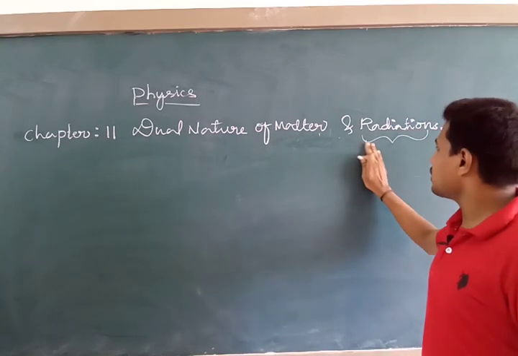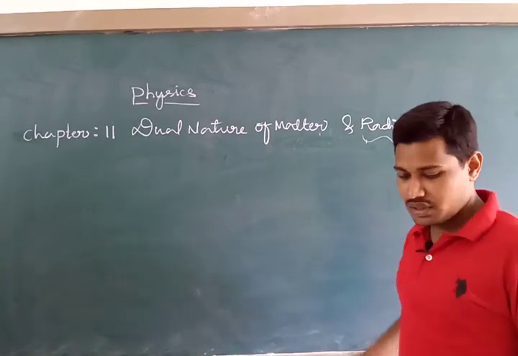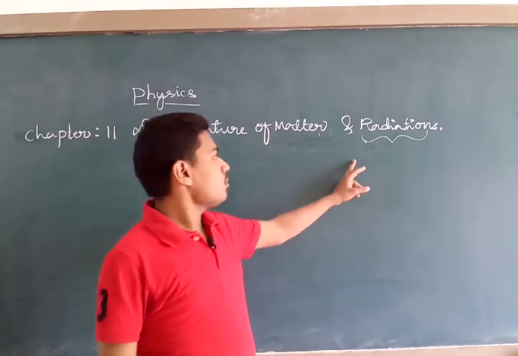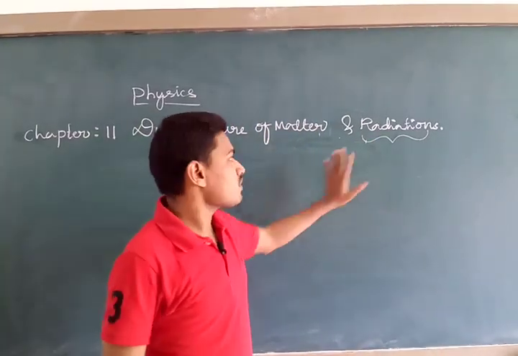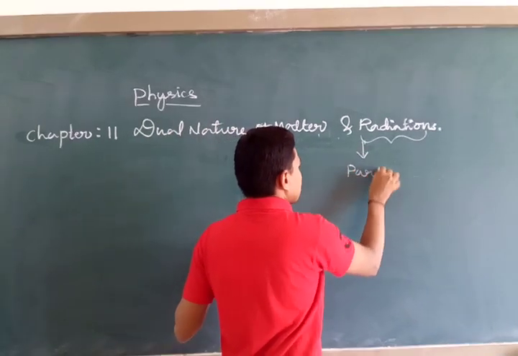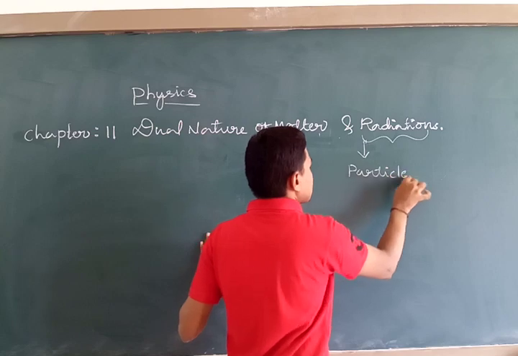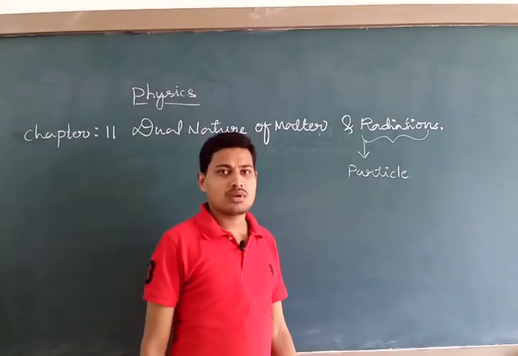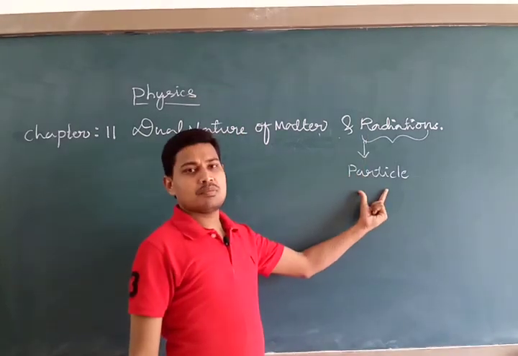First we study the dual nature of radiation and the theories which support the particle nature of radiation. First we are going to study radiation and its particle nature, how radiation exhibits particle nature.